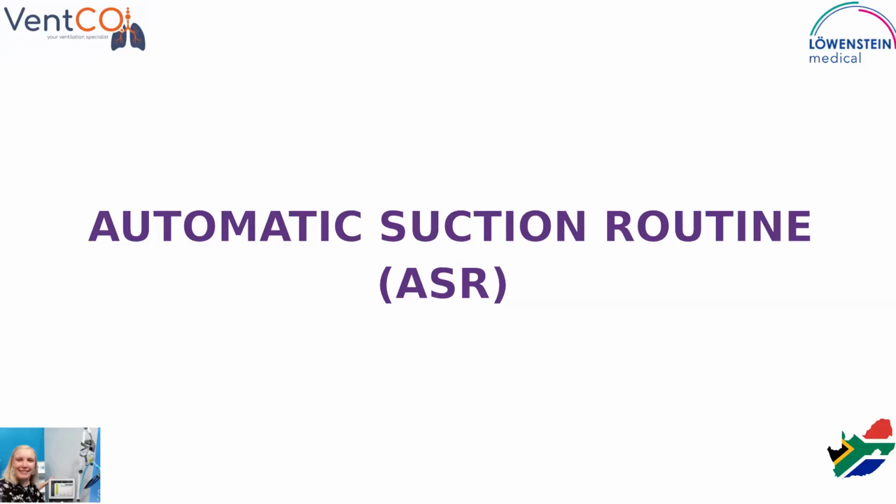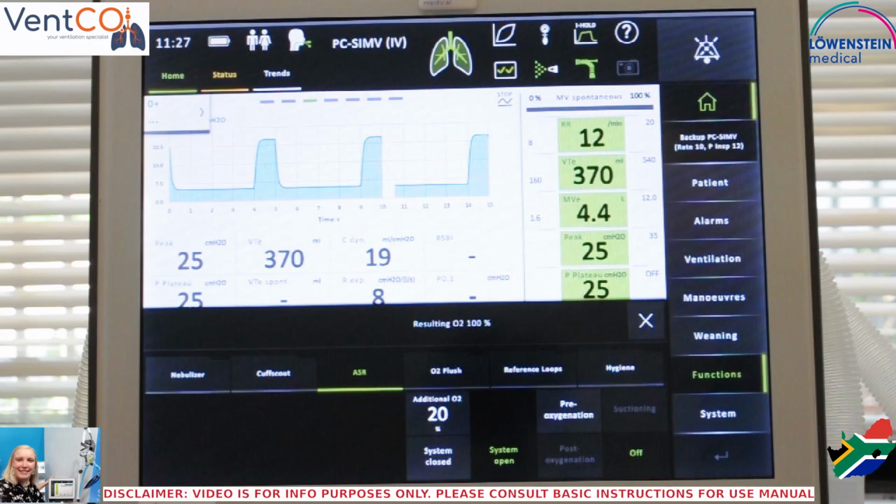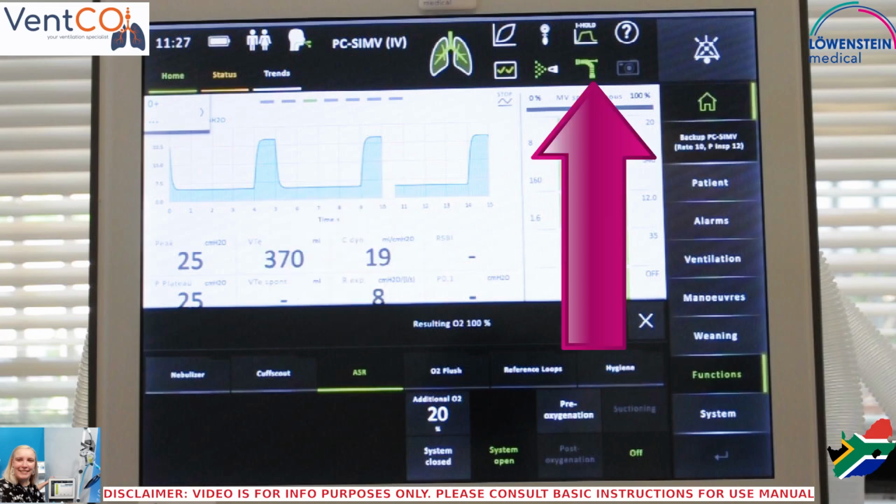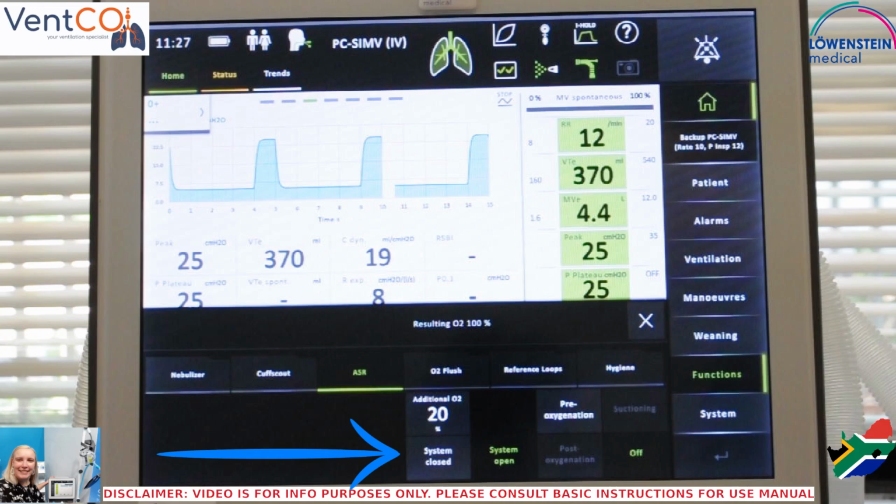Automatic suction routine on the Elisa ICU Ventilator from Lowenstein Medical. The automatic suction routine, or ASR function, is there to supply extra oxygen when you are suctioning a patient. The ASR can be accessed in your function submenu or via your shortcuts. You can choose between suctioning for an open or a closed system.